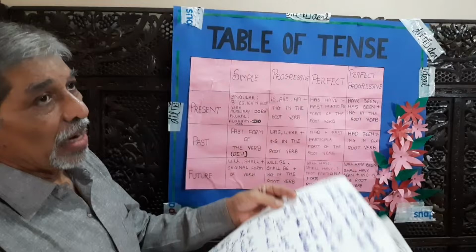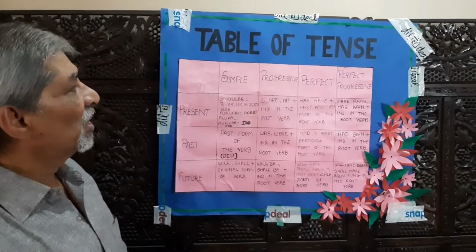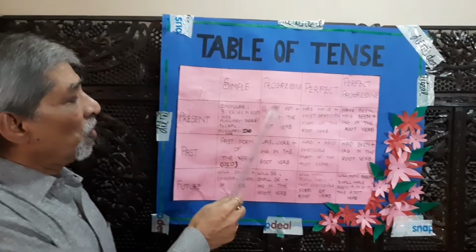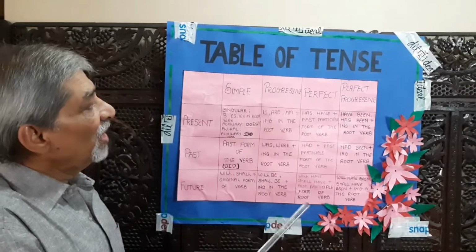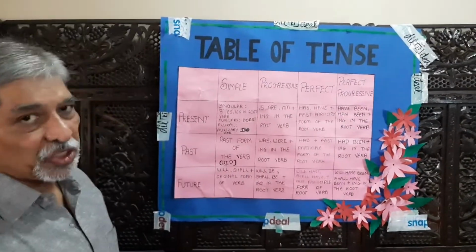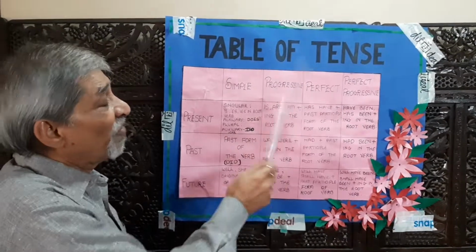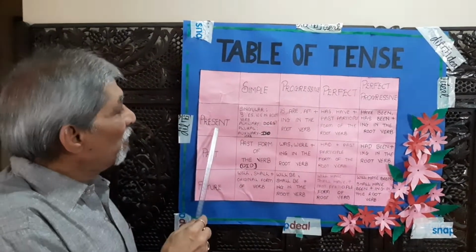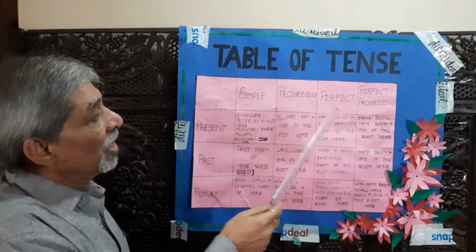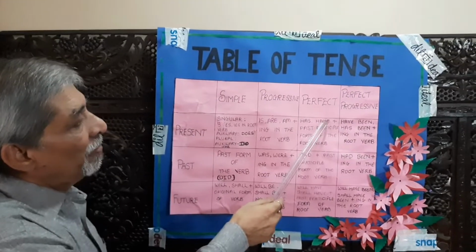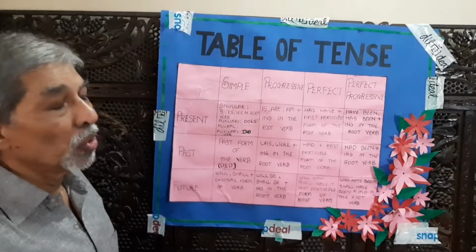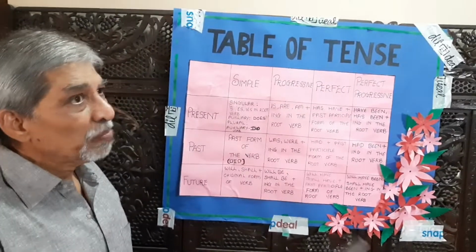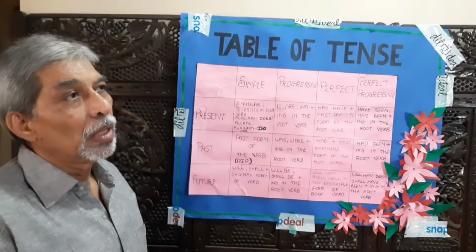So, for the progressive tense, we discussed present progressive, past progressive, future progressive. Likewise, we move to the next, that is perfect tense. Present perfect tense: has, have plus past participle form of the root verb. Past participle form of the verb.